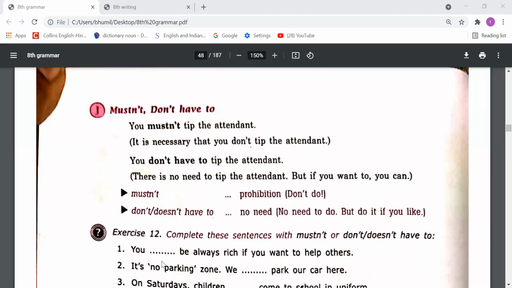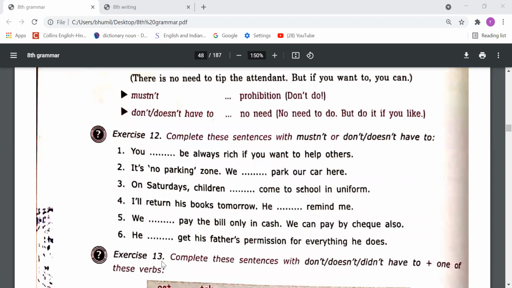Sometimes you see written somewhere, you must not park your bike or car here. It is strictly forbidden to park your bike or car there. So must not we use when something is a prohibition, and do not, does not have to we use when it's up to you, you need not do that, but if you want to, you can. Okay, so on this basis, you need to do this exercise.